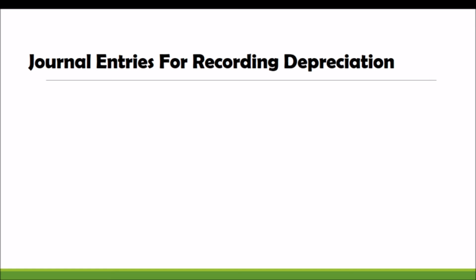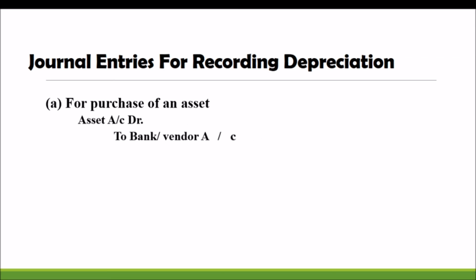So these are the two different methods of calculating depreciation, and the common journal entries in the recording of depreciation start with the first one. You know very well, if we are purchasing the fixed asset from Bombay, we have to write the first entry for the purchase of an asset. Definitely the entry you know very well: asset account debit to bank or vendor. If we are paying cash, asset account debit to cash or bank. If it is on credit, asset account debit to vendor or creditor.